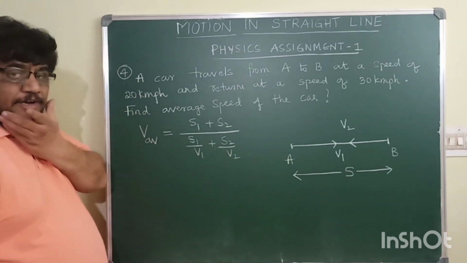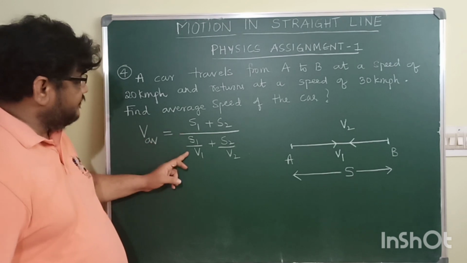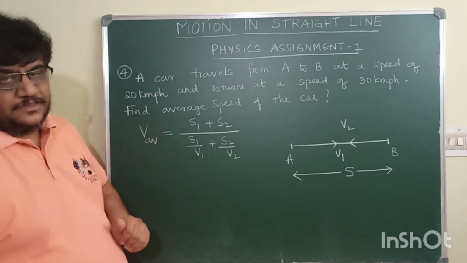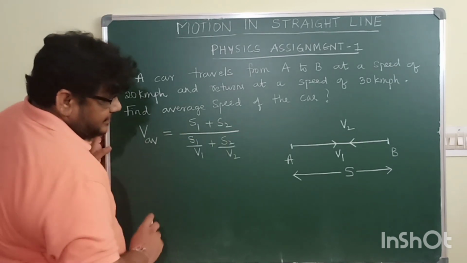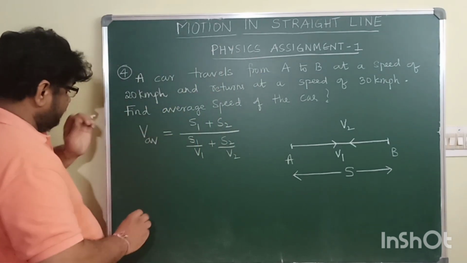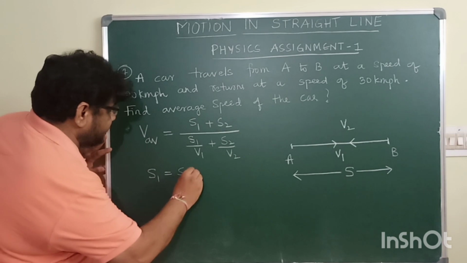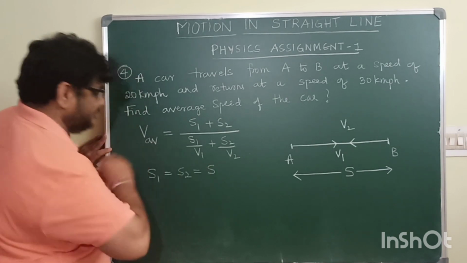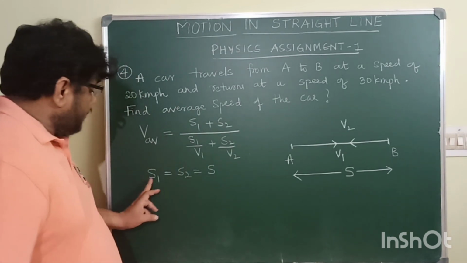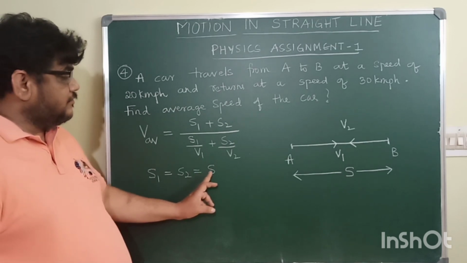This is average speed formula in terms of S and V for two situations. What is given in the problem? S1 is equal to S2 is equal to S.